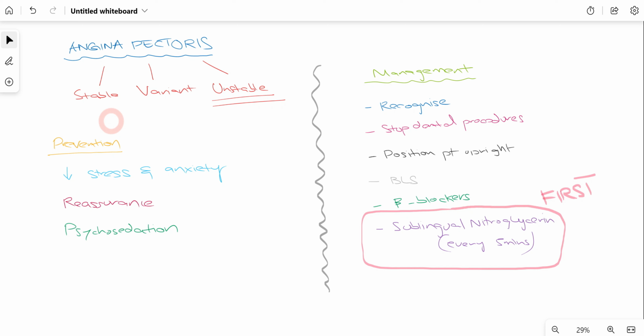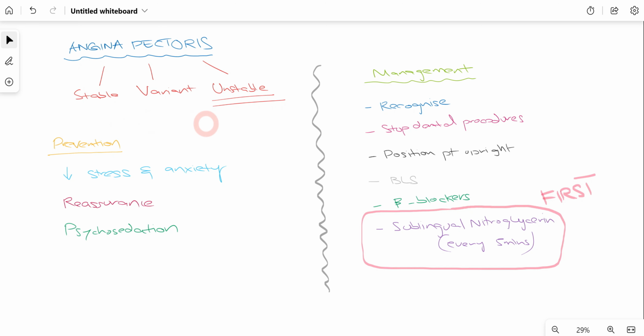So, angina pectoris is of three types. We have stable, variant, and unstable. Out of these three, unstable angina is the most dangerous because it eventually leads towards myocardial infarction, and it is difficult to manage in a dental practice. Now, how can we prevent angina pectoris from occurring?